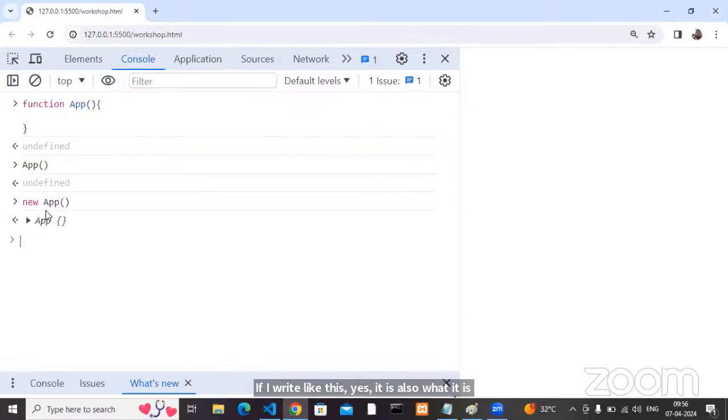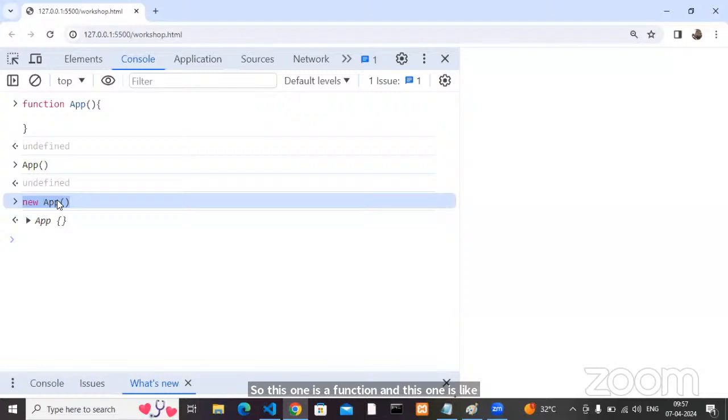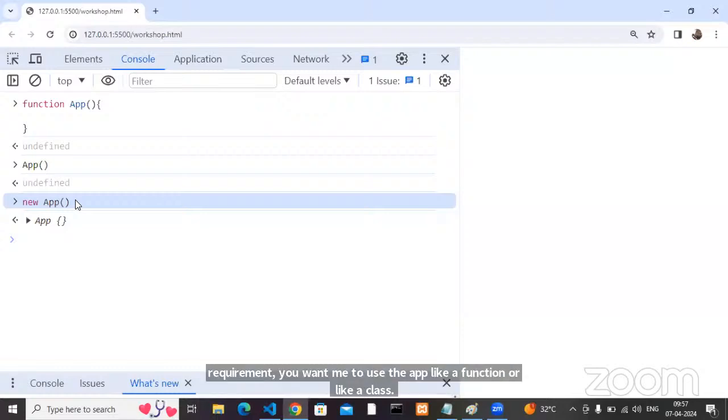But what is it doing? It creates an object, right? It returns me an object of my app class. Whenever you use the new keyword to create an object, it returns an object of my app. So this one is a function and this one is a class. If you use that app like this, app is a class. Now tell me, based on your requirement, do you want to use the app like a function or like a class? I want to use that particular app like a class.